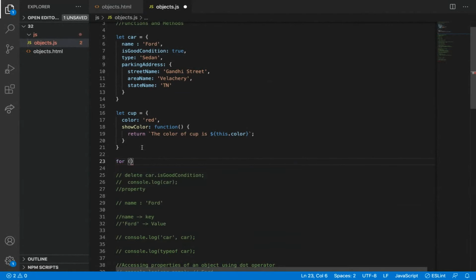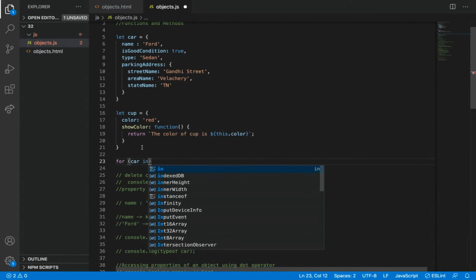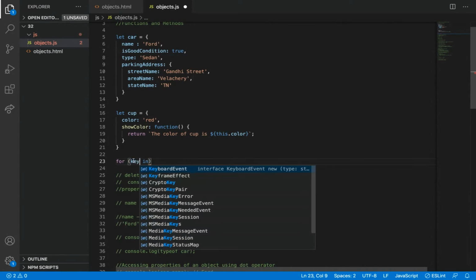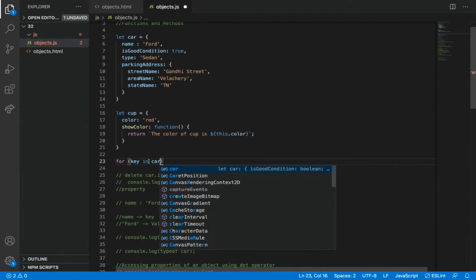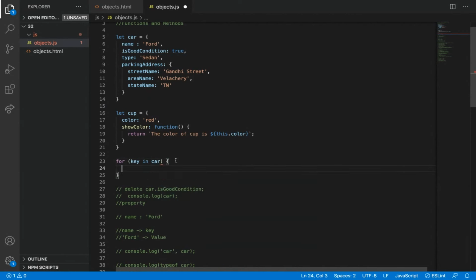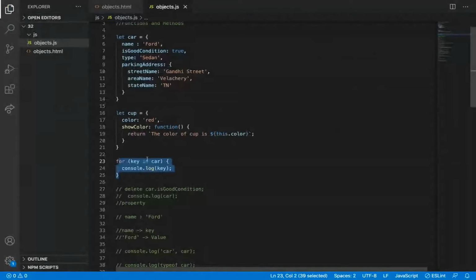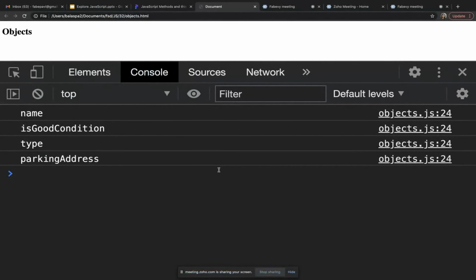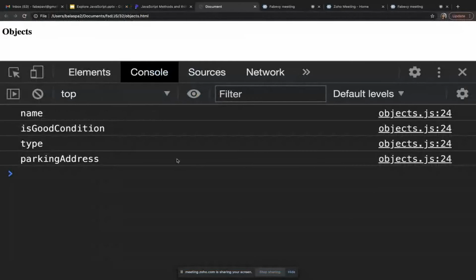For our key in car. So this is the object name here. I'm going to just print console.log of key. First we will check what it will return. It is showing name, good condition, type and parking address. So it is listing all the keys inside the object.